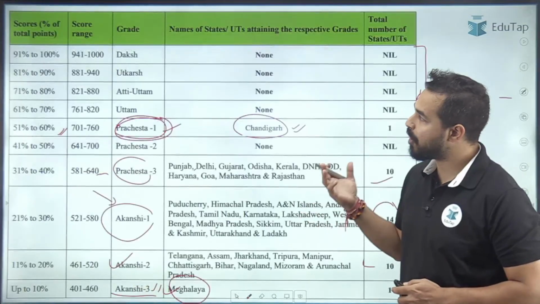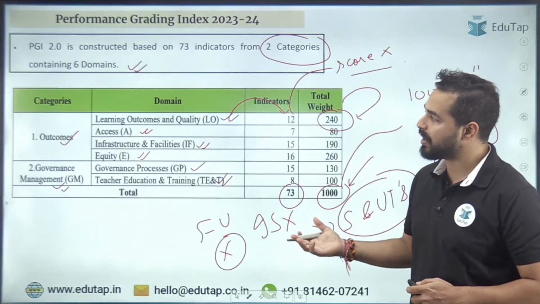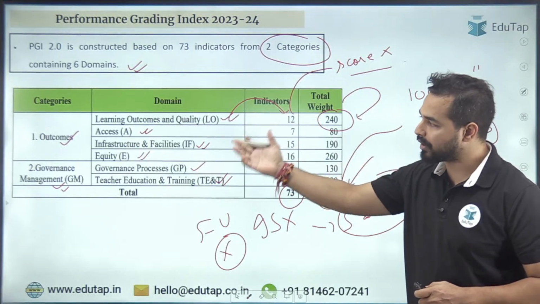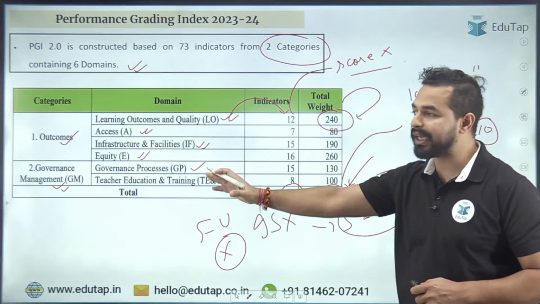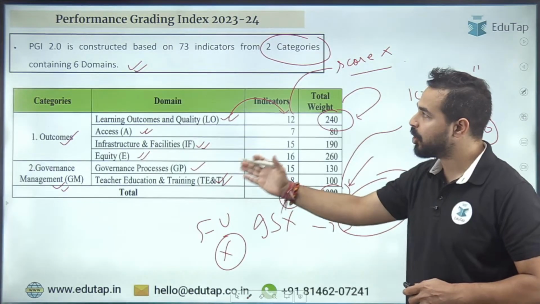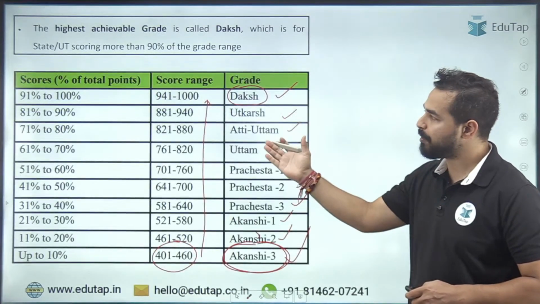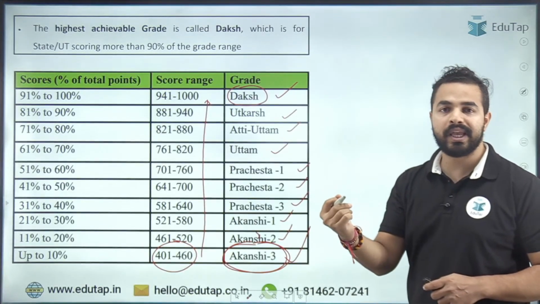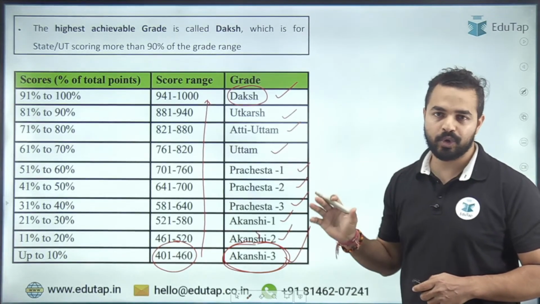So this is the performance grading index. Just try to remember here what the outcomes are, what the governance management is, these are the 2 categories, what the 6 domains are here, total weight is 1000, who the top performers are, which ministry is releasing it. All these things are very important to be remembered here.